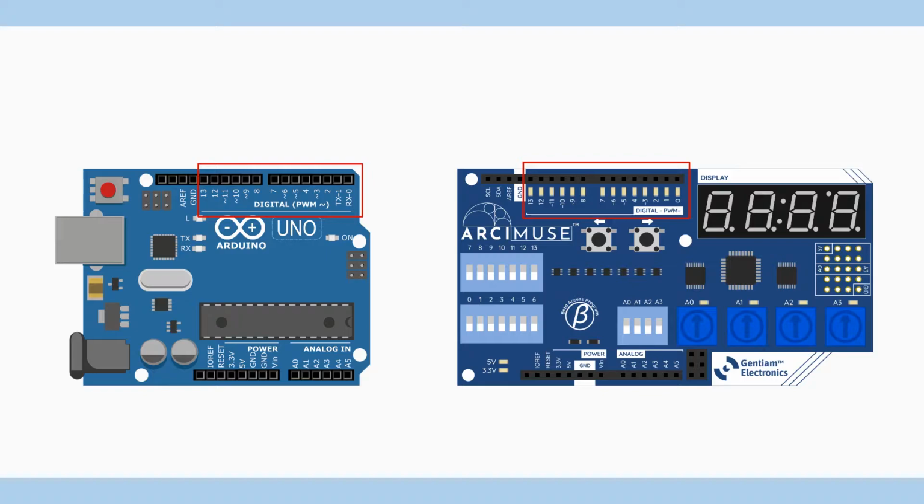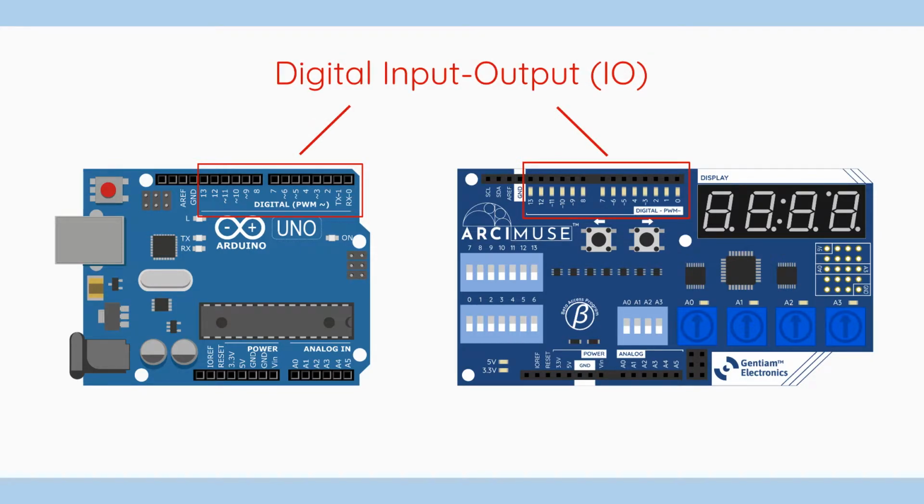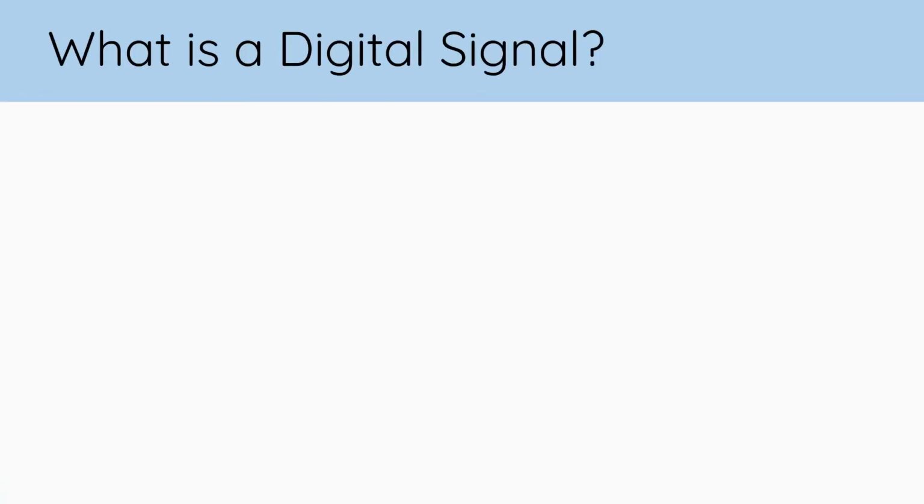For both the Arduino and ARCIMUSE layouts, we have 14 pins located at the top. These are labeled digital PWM. These pins are what we refer to as digital input-output, or I/O pins. So what are digital signals?